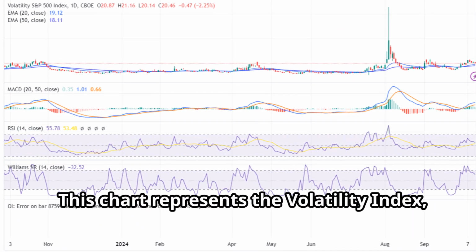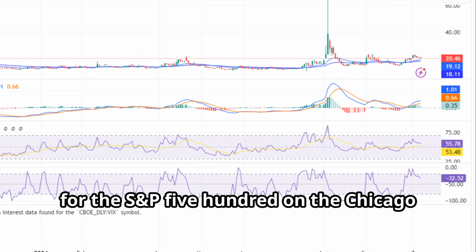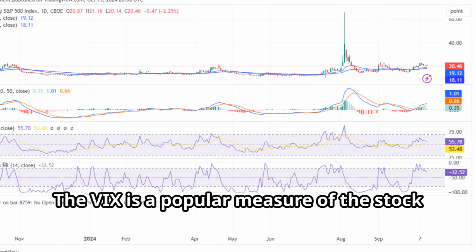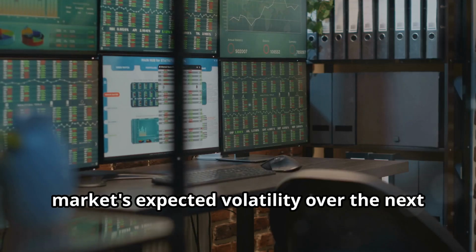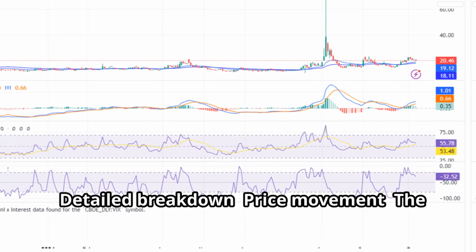This chart represents the Volatility Index, or VIX, for the S&P 500 on the Chicago Board Options Exchange. The VIX is a popular measure of the stock market's expected volatility over the next 30 days, often referred to as the fear gauge.